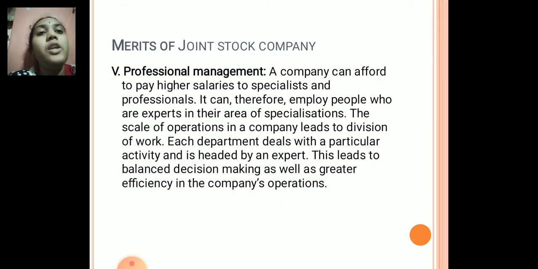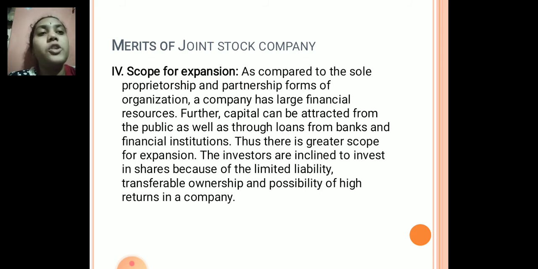Children, as compared to the sole proprietorship and partnership forms of organization, a company has large financial resources. Further, capital can be attracted from the public as well as through loans from banks and financial institutions. So thus there is a greater scope for expansion. Why is there a greater scope for expansion?